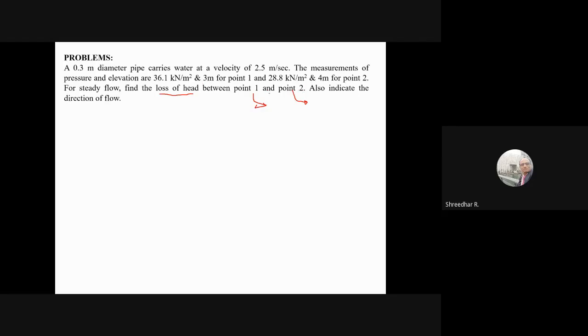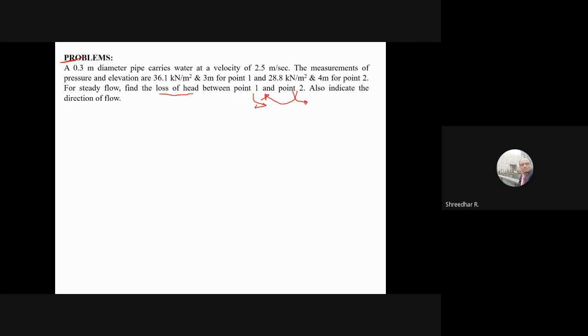If the energy head at 1 is more than the energy head at 2, then flow is taking place from 1 to 2. Suppose the energy head at point 2 is more than at point 1, then the flow will be taking place from 2 to 1. So this problem will tell you how the flow is actually moving. You know that flow does not always move from high pressure to low pressure. It is always from high total head, because the total head depends upon all three terms: pressure head, velocity head, and datum head.